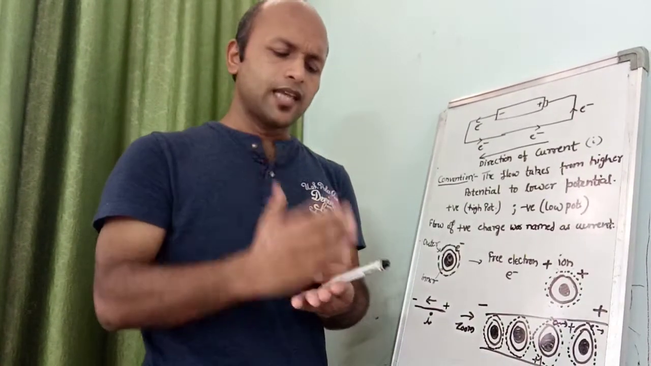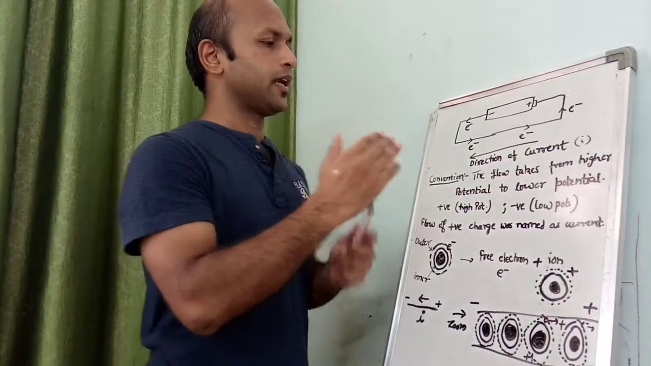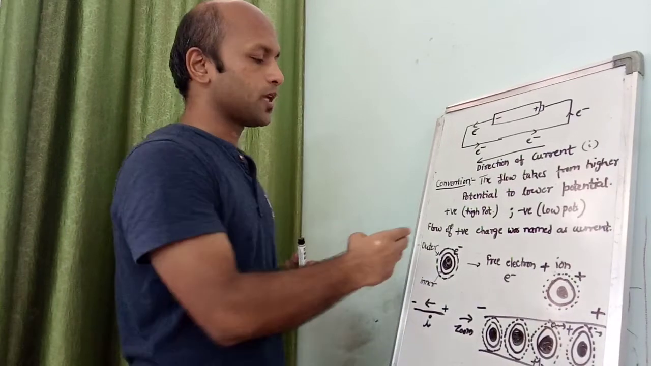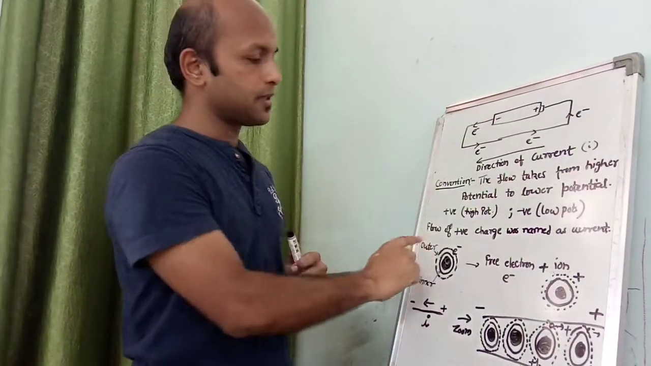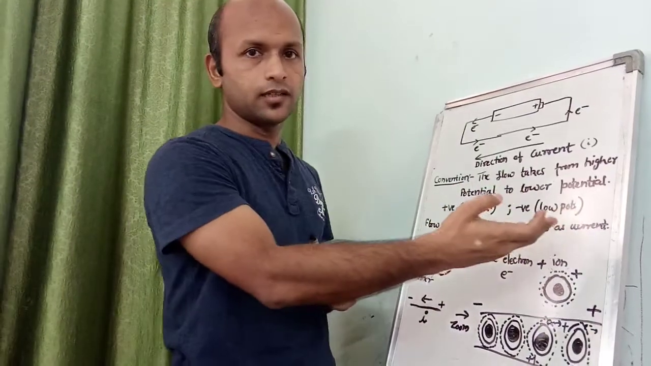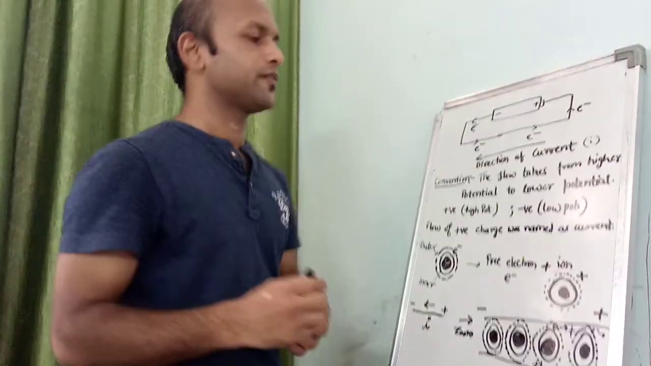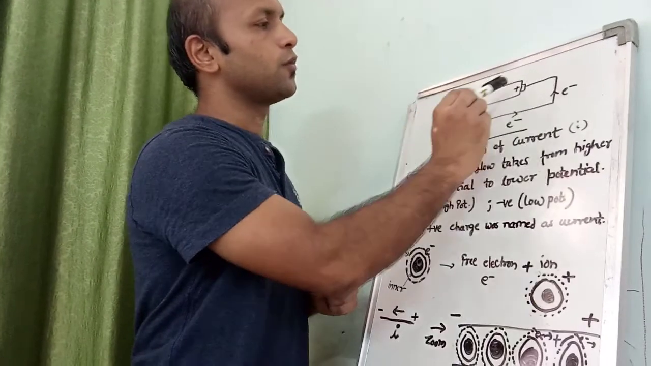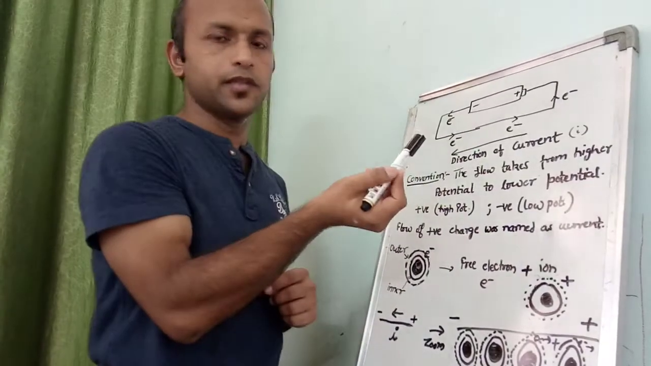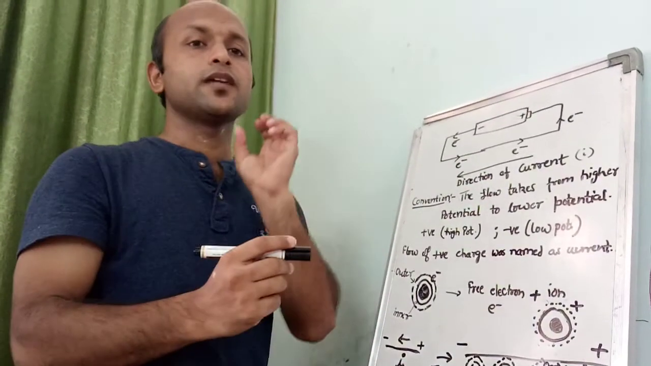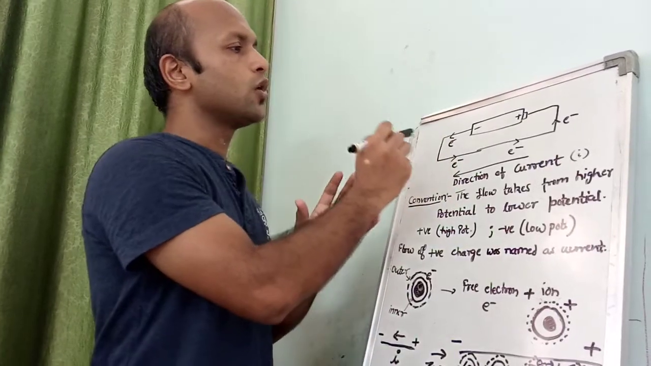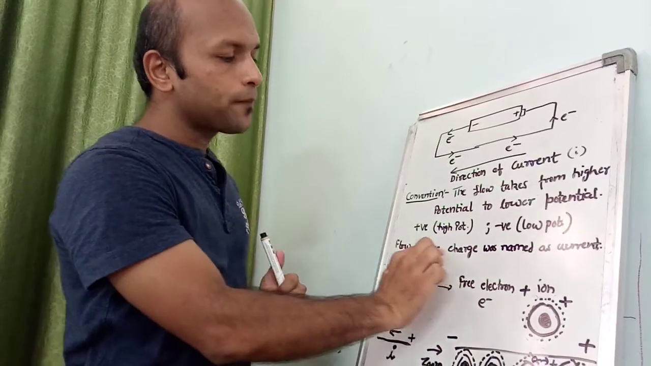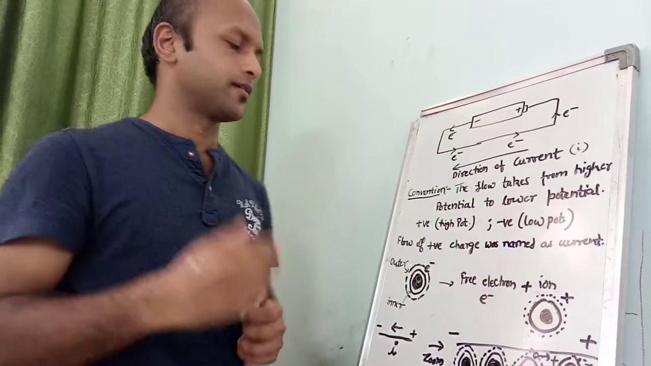Similarly, to keep that convention fixed, it was followed that the flow of current should also take place from the high potential side, that is a positive terminal, towards the low potential side, that is a negative terminal. So, since electrons cannot flow from the positive terminal towards the negative terminal, it has to be the positive charge which will flow from positive to negative terminal. Hence, the flow of positive charge was named as a current.